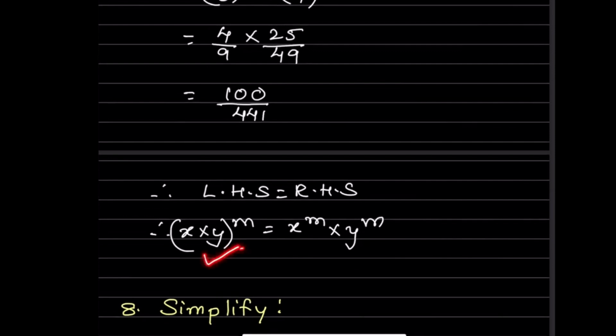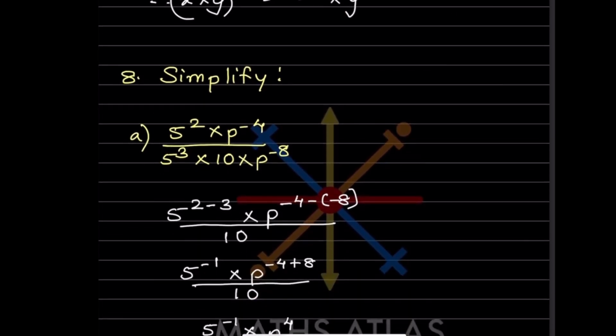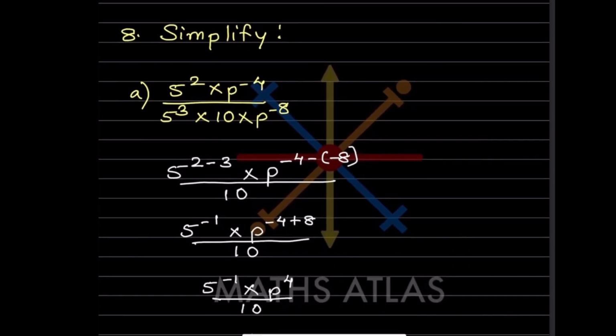Therefore, x into y raised to m is equal to x raised to m into y raised to m. You can also write that, because they said verify. Now here, simplify 5 raised to 2 into p raised to minus 4, sorry.